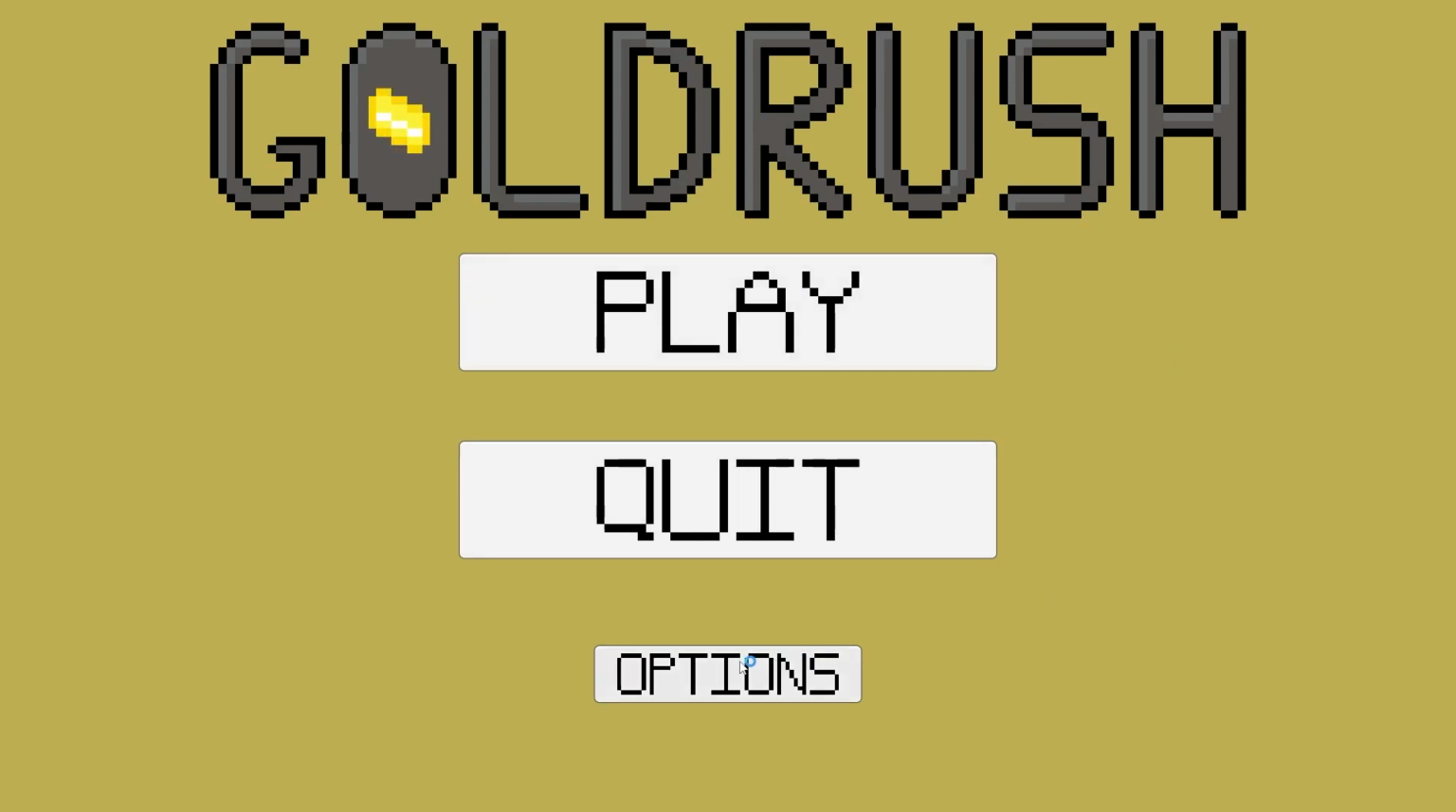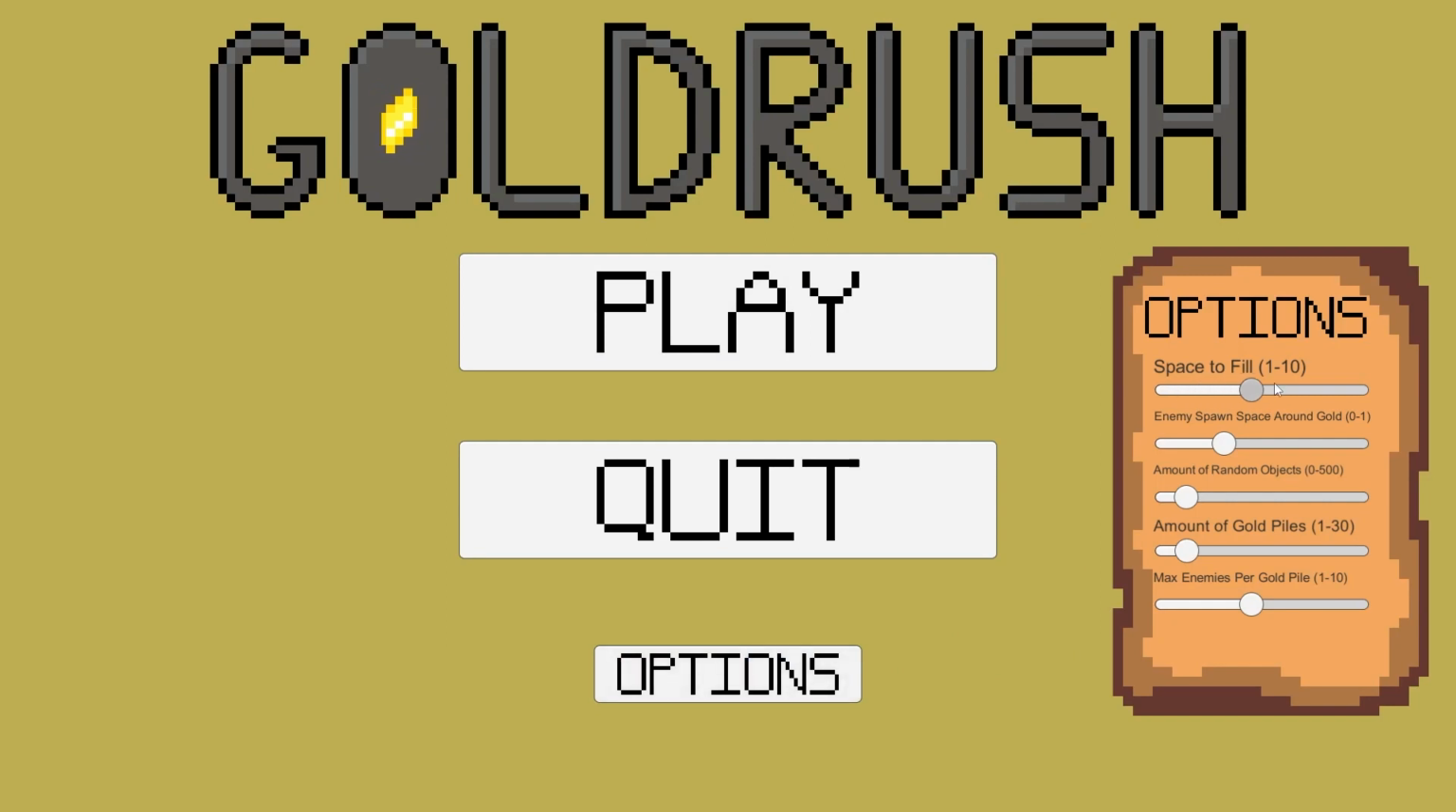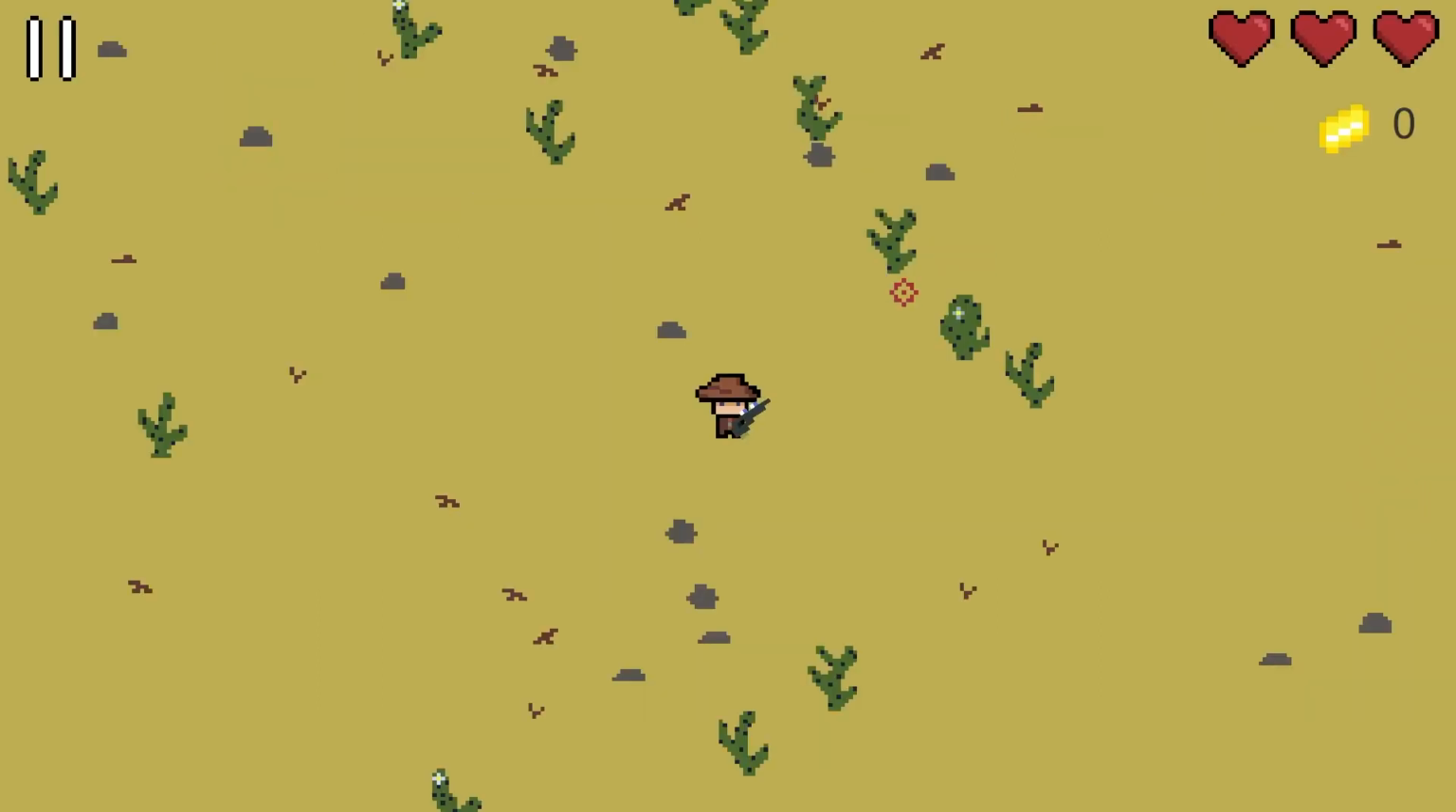GOLDRUSH also features a completely customizable level generation system, which takes in parameters passed by a scene manager from the options menu within the main menu. It's a randomly generated map using the size, the amount of decorative objects, amount of enemies per gold pile, amount of gold piles, and enemy spawn distance away from the gold piles that they protect. Of all of the features that I managed to implement, this was probably one of my favorites, since I feel like it adds a lot of depth to gameplay and a lot of replay value within the game.